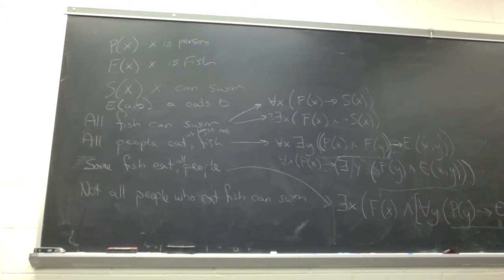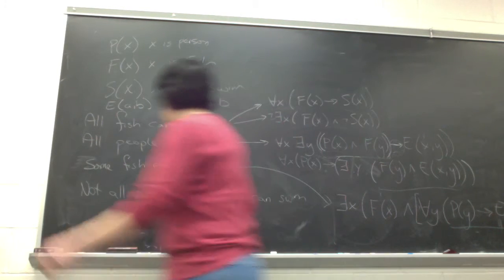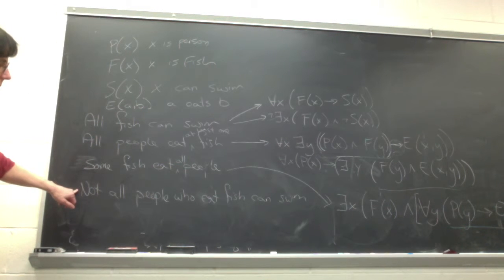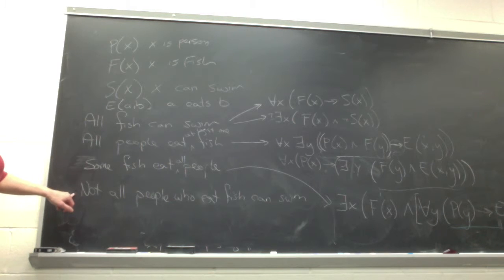And let's do that other one super quick so we can do some example of propositional logic, and then I can run away and make sure I meet the school bus on time. Not all people who eat fish can swim. So that means there exists somebody in the world who eats fish, right? And who also cannot swim, right? Oh, sorry. Not all people. So there exists an X such that X is a person, and X eats any old fish you want, right?